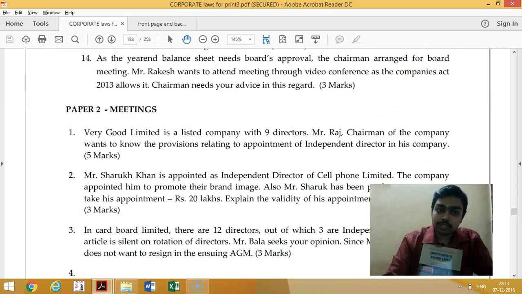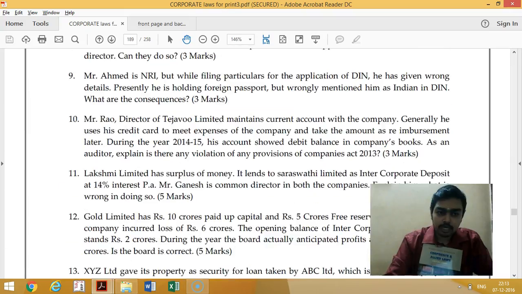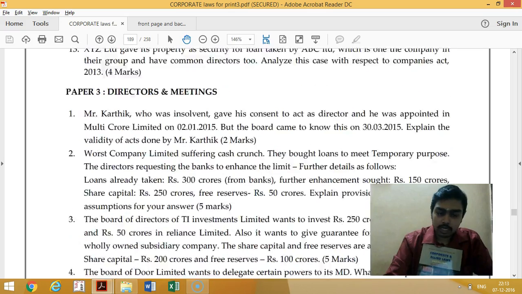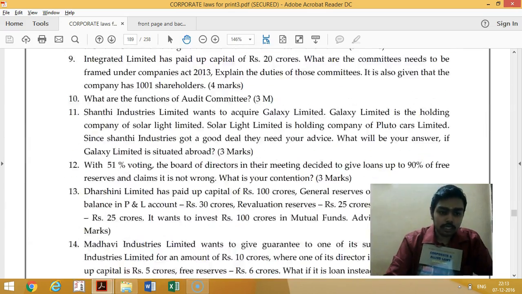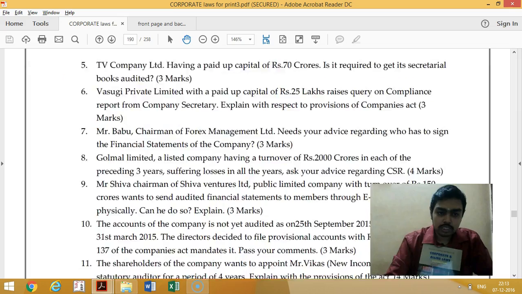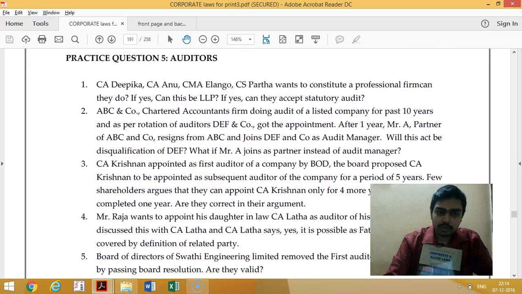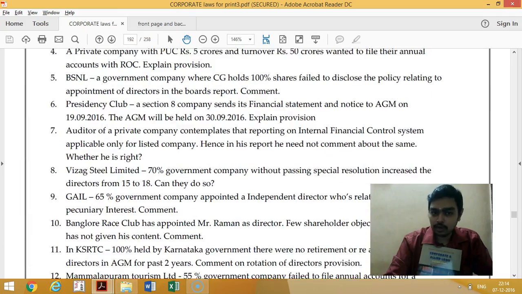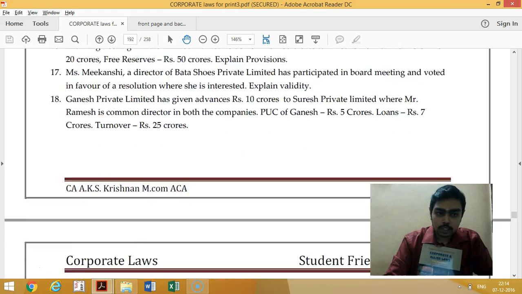The directors chapter and meetings chapter are given separately. Then books of accounts separately, directors and meetings, then the auditors chapter separately, and the remuneration chapter. All these are very, very important chapters, and you can see the practice questions separately.